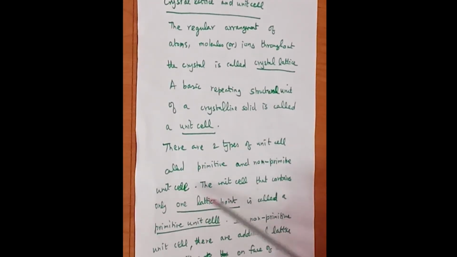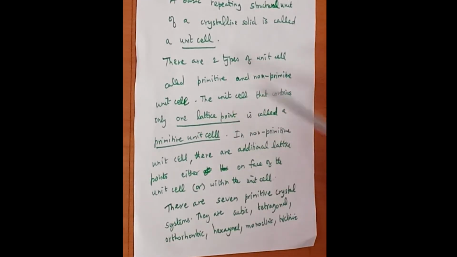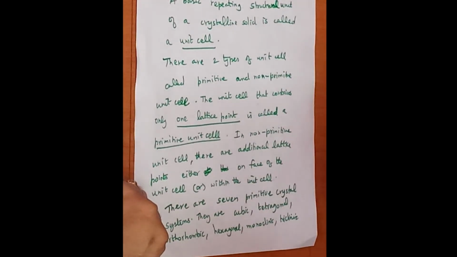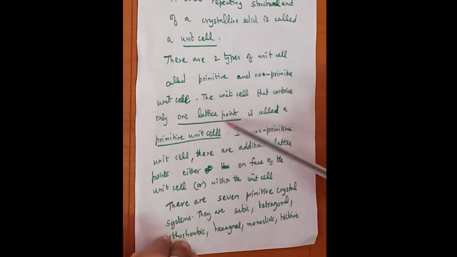There are two types of unit cell: primitive and non-primitive unit cell. A unit cell which contains only one lattice point is called a primitive unit cell. So a primitive unit cell contains only one particular lattice point. That means if a crystalline solid has atoms, ions or molecules at only one place in the unit cell, that particular part of the crystal structure is called a primitive unit cell. The unit cell is the basic structural repeating unit of a crystalline solid.